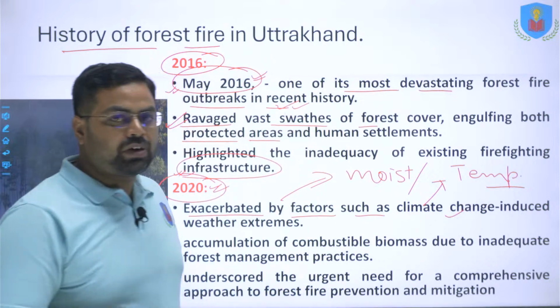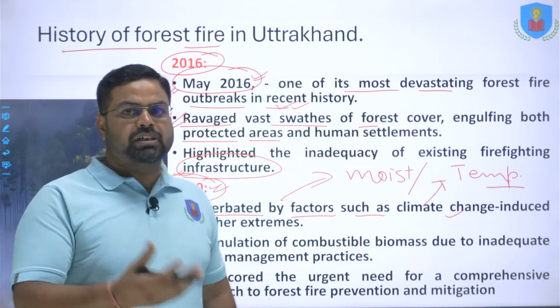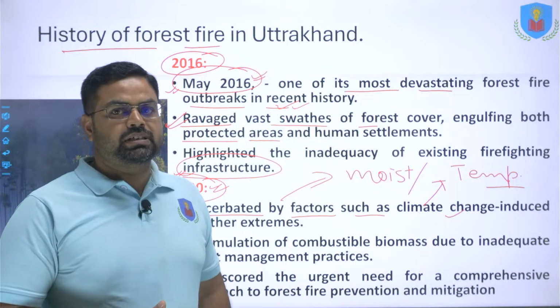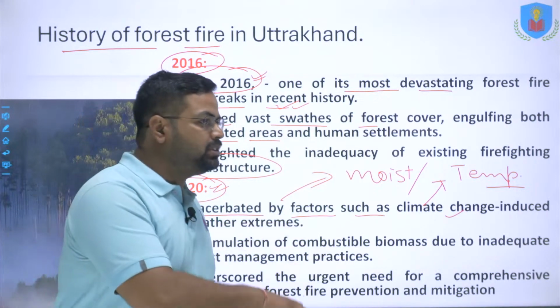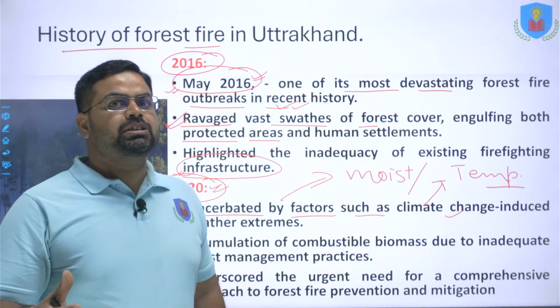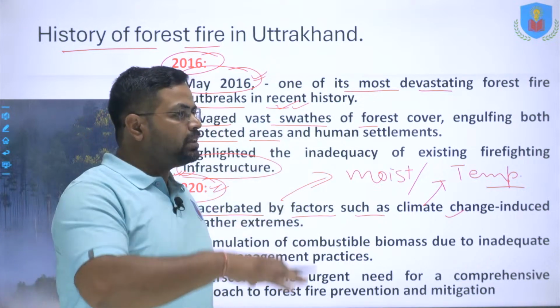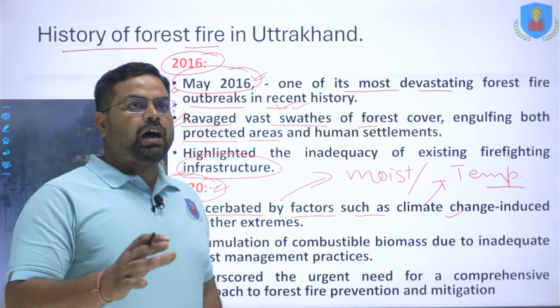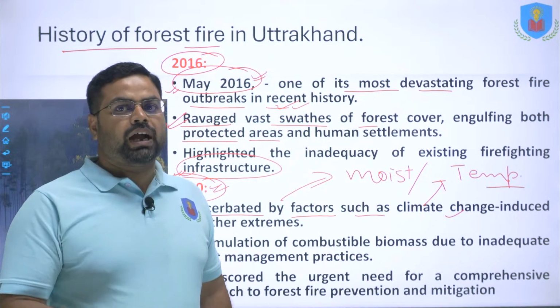And due to this, the dry leaves, twigs, whatever discarded material of the plants or trees are available just after the deciduous season, when the trees discard their leaves, are quite flammable due to the high temperature.